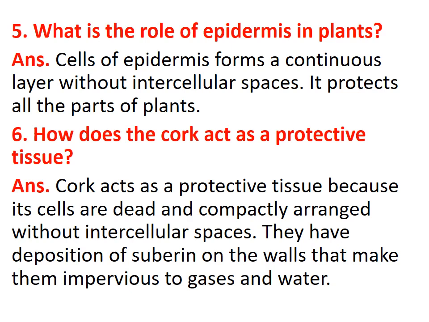Question number 6 was how does the cork act as a protective tissue? Answer. Cork acts as a protective tissue because its cells are dead and compactly arranged without intercellular spaces. They have deposition of suberin on the walls that make them impervious to gases and water.